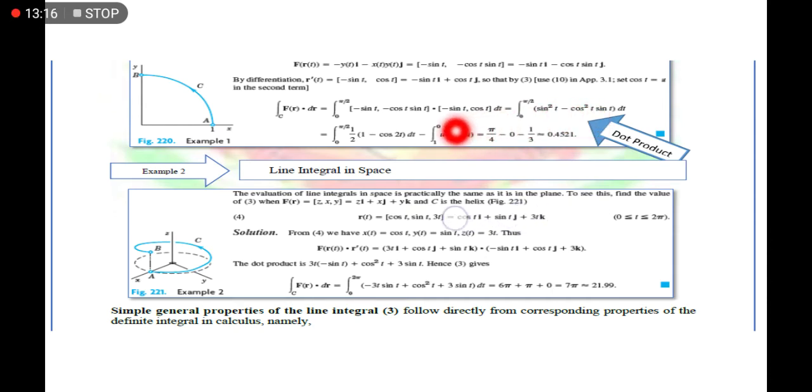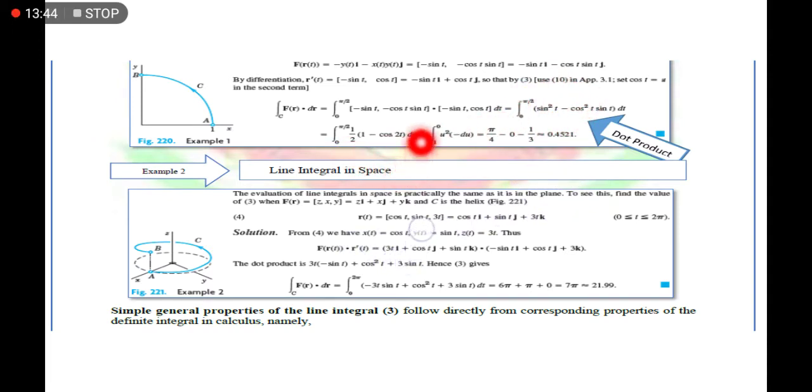Kung mapapansin nyo, itong dalawang vector na to, gagamitan natin yun siya ng dot product to have this final answer here, okay? Paki-refer na lang yung dot product doon sa previous topics natin. Then after that, evaluating the integral of this result as a function of t.